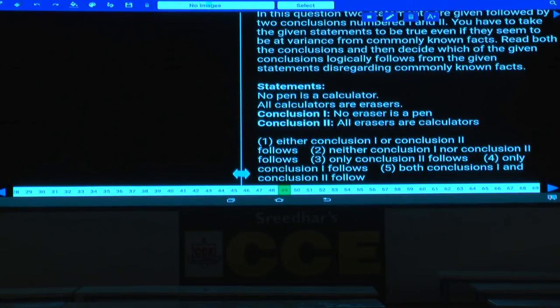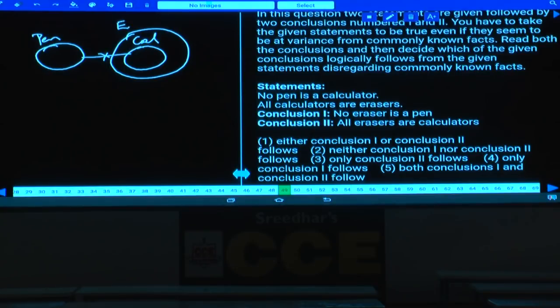Then coming to question number 49, no pen is a calculator. Now this is pen and this is a calculator, no pen is a calculator. Then what is the second statement? All calculators are erasers. All these calculators are what? Erasers. And no eraser is a pen. No eraser is a pen is definitely true. All erasers are calculators is false. Now the first conclusion, no eraser is a pen, has become true. It is a negative conclusion. To make this one false at least once, now we need to prove whether some erasers are pen or not.